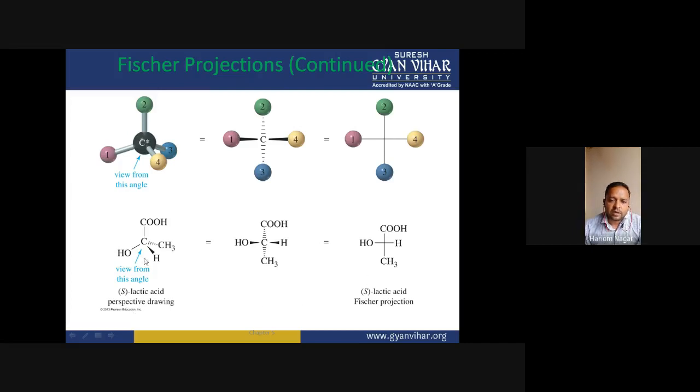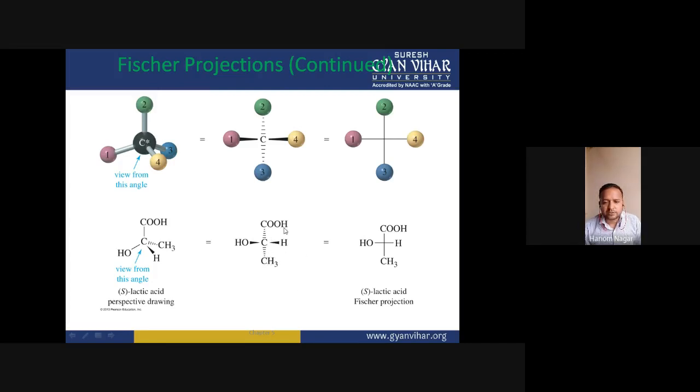If you are not able to make the configuration of this compound in 3D, then you can prepare this molecule in 2D. In 2D, you will design this molecule in this way: you see the molecule from this angle, the OH group is at the right, the hydrogen is at the left, the carboxyl group is at the top of the vertical line, and CH3 is at the bottom of the line.